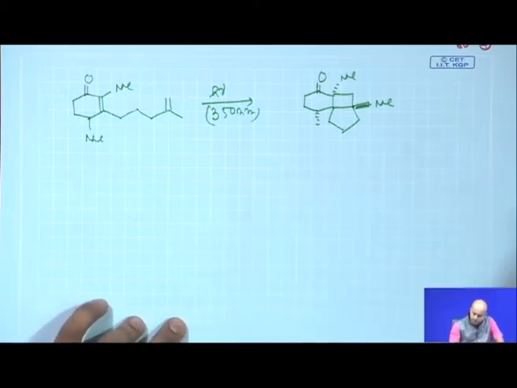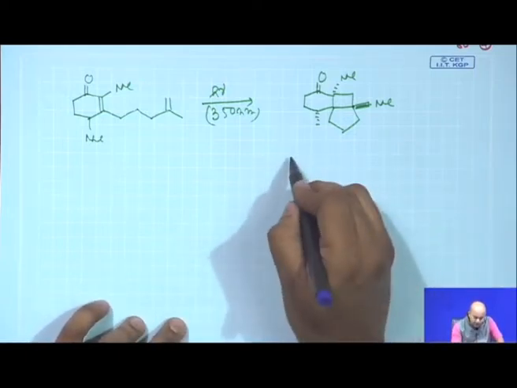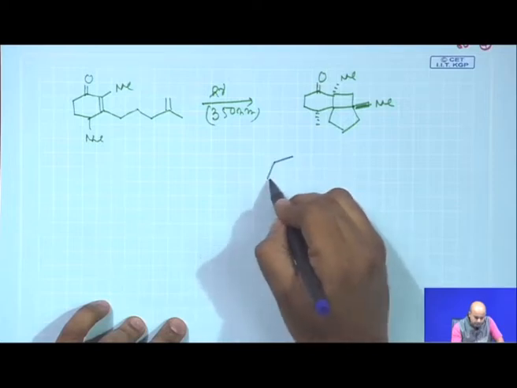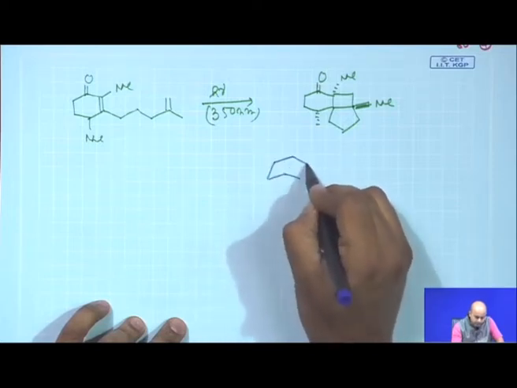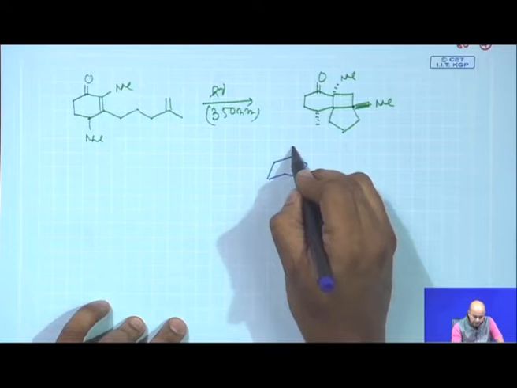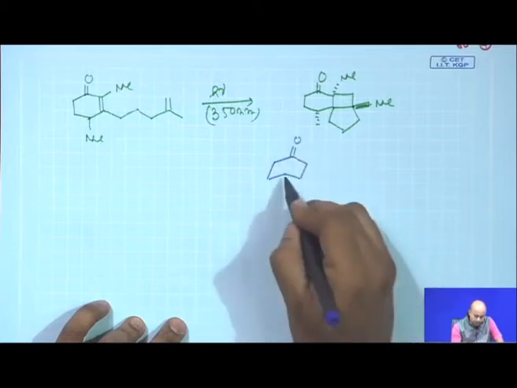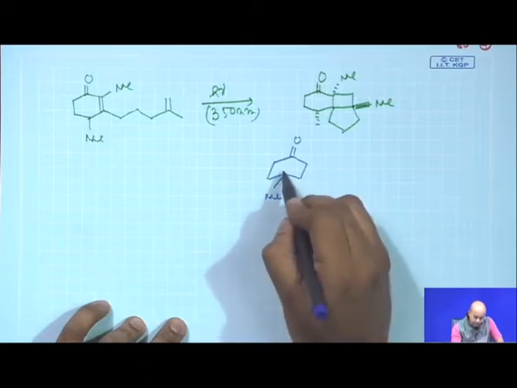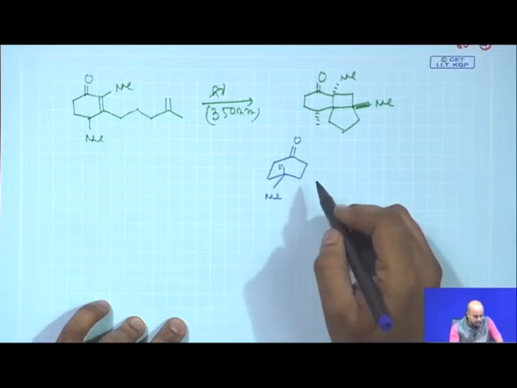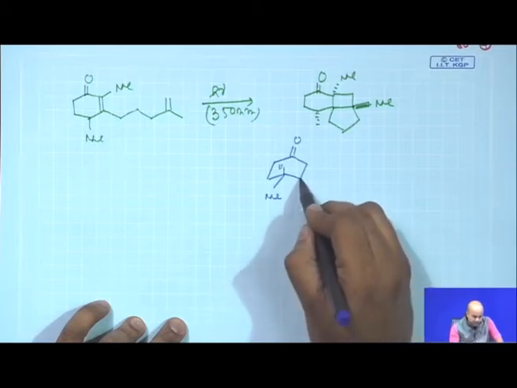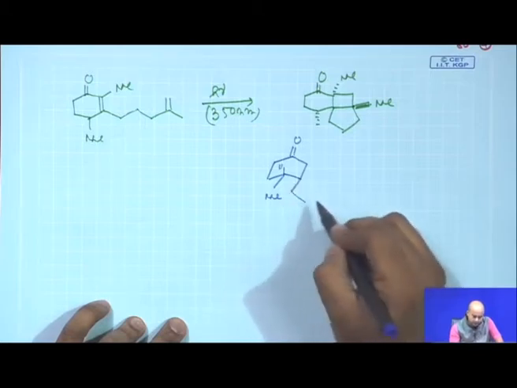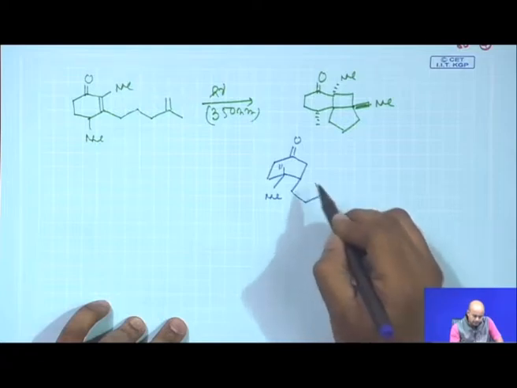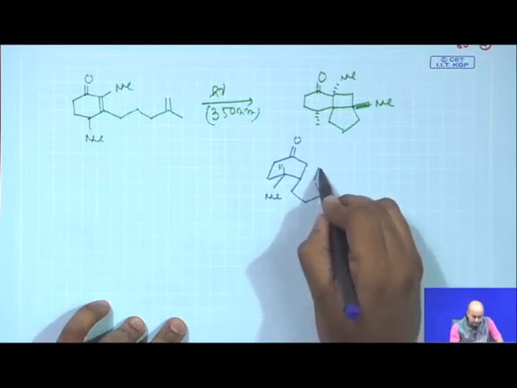Now, we are just trying to analyze how this stereochemistry you might get. I am saying that the parent cyclohexane might exhibit this conformational behavior, because this is a half chair kind of thing, and then you have this double bond.